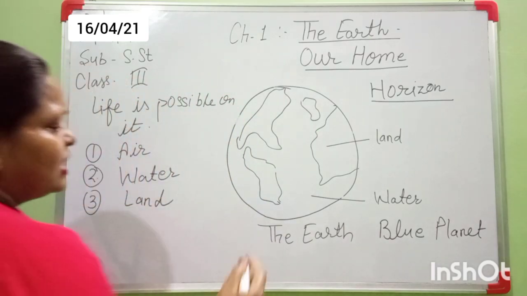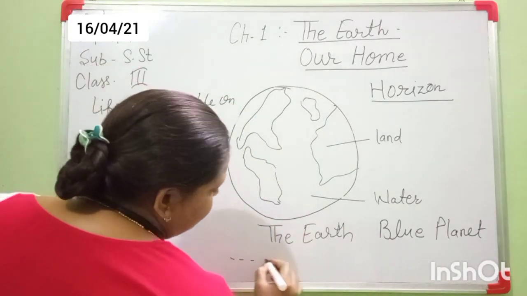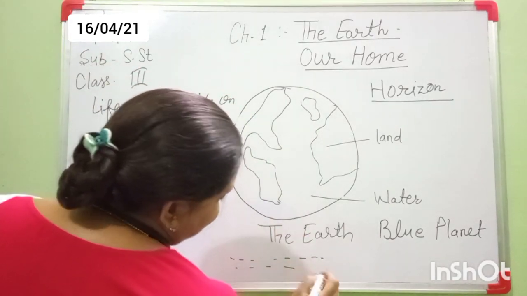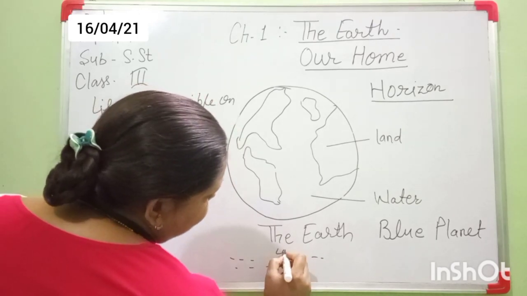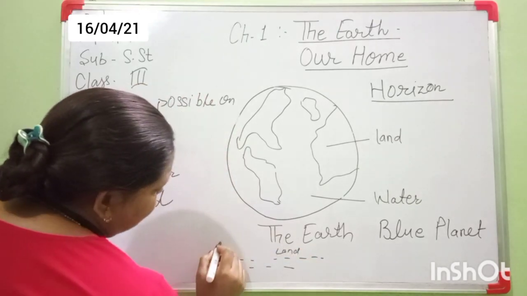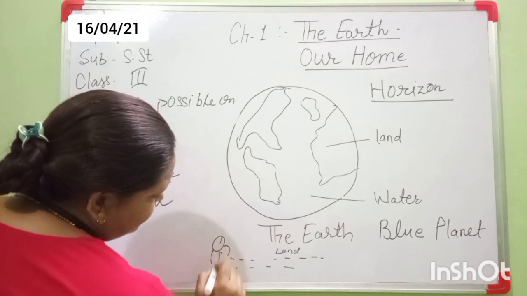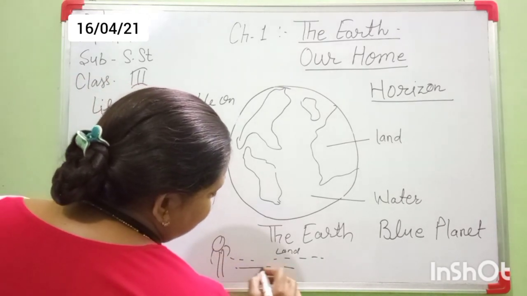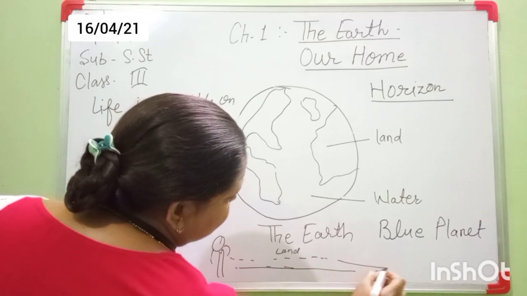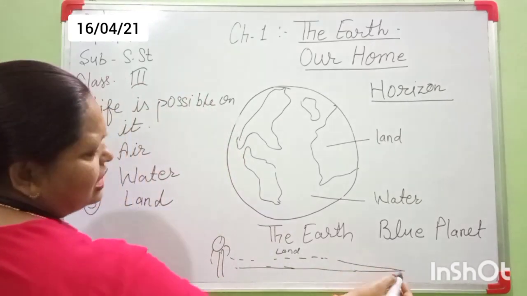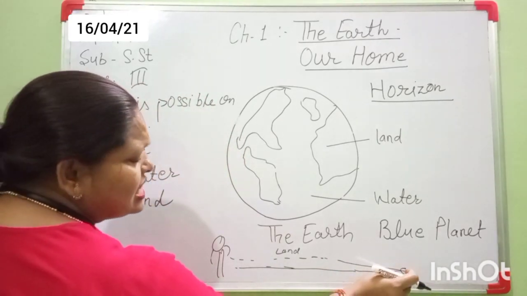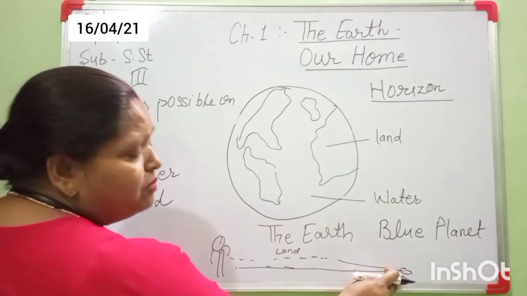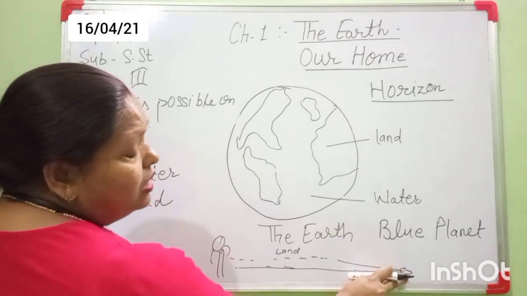Okay, suppose, beta, this is a river, and near the river this is land, and you are standing here. Look here, here you are standing now. Sometimes this river meets the sky, look here, this type of sea. It means at this place you see both meet. This place is called horizon.